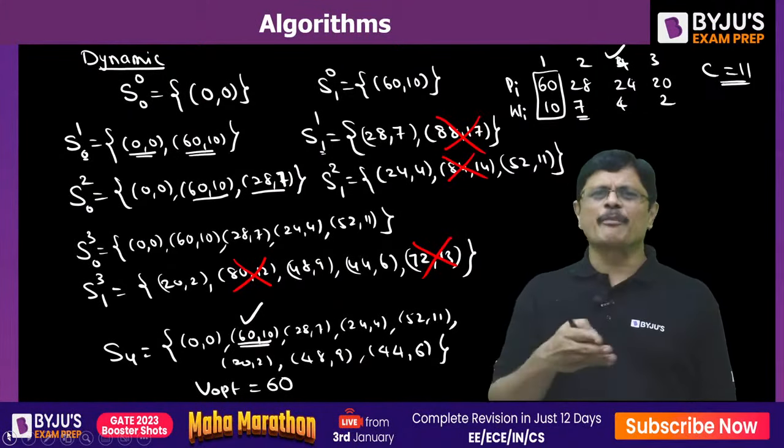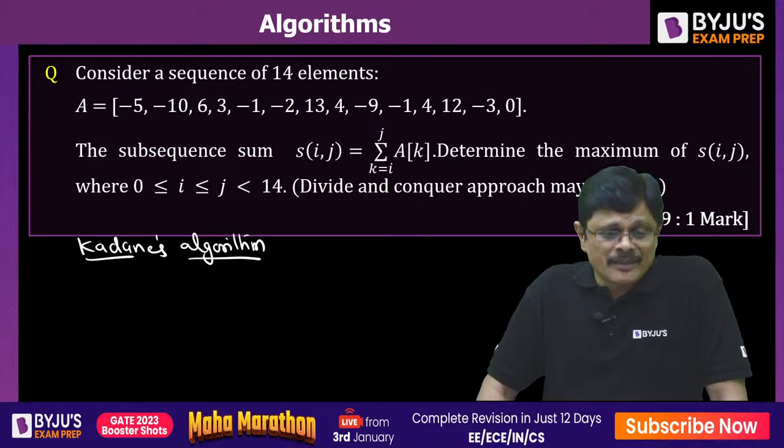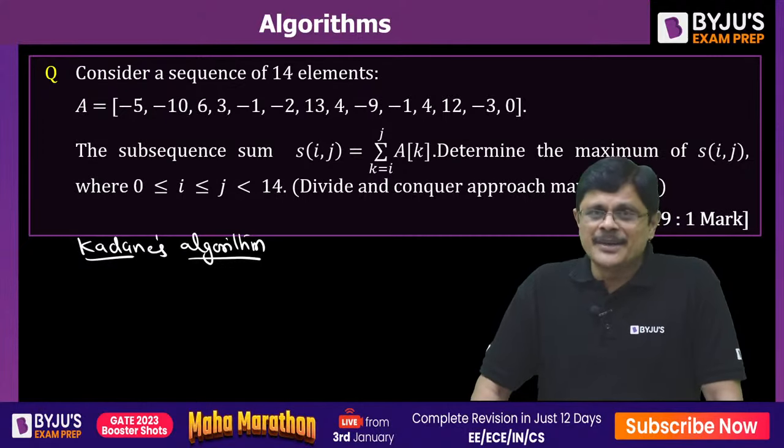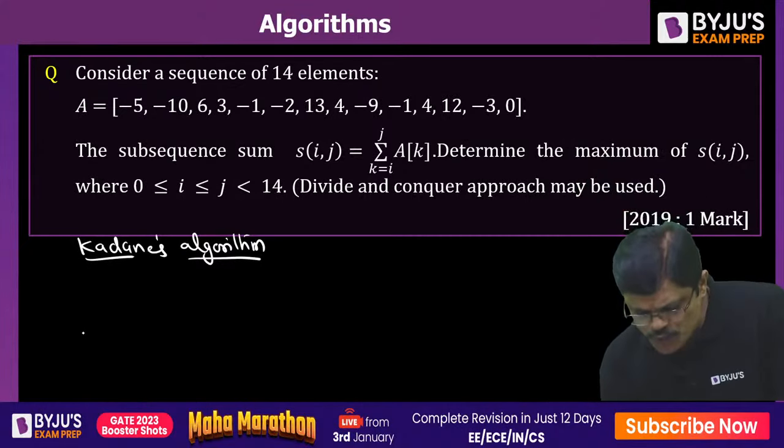But the condition for Kadane's algorithm is that at least one positive value should be there. Then only this algorithm can be used. Am I clear? So here we are going to use two